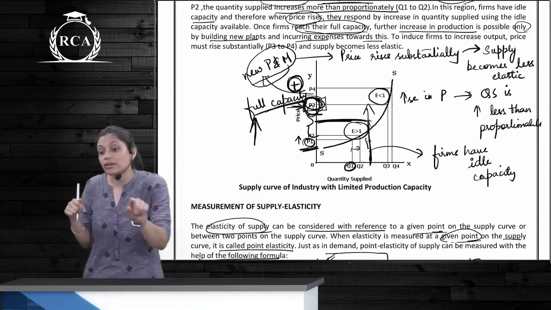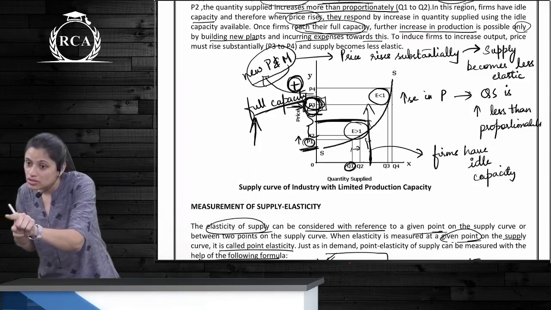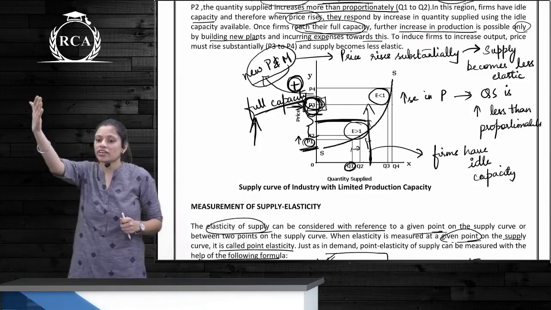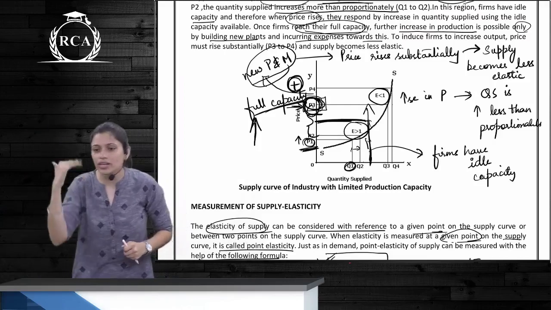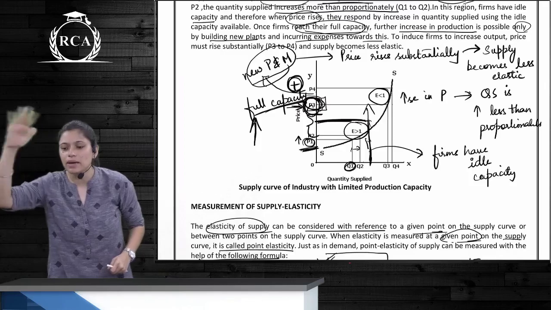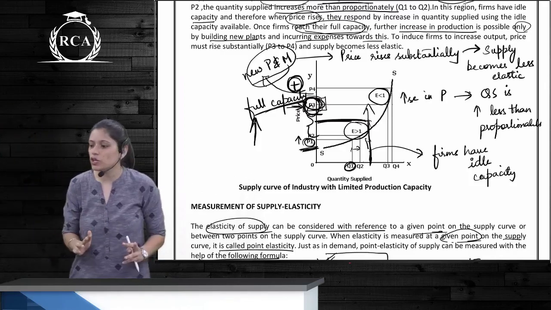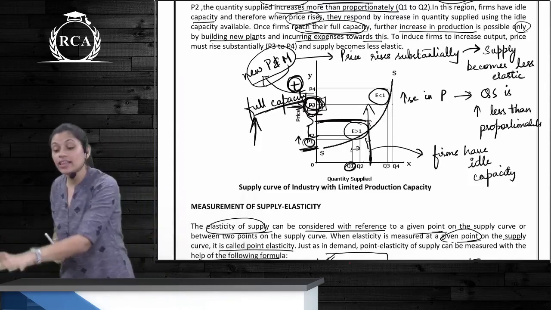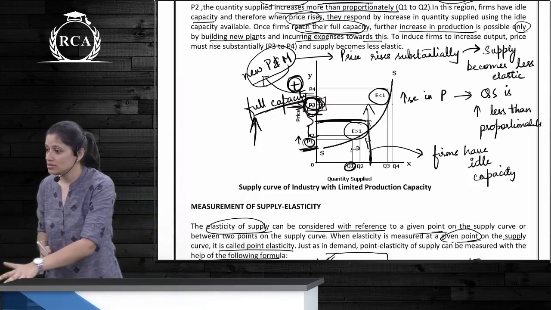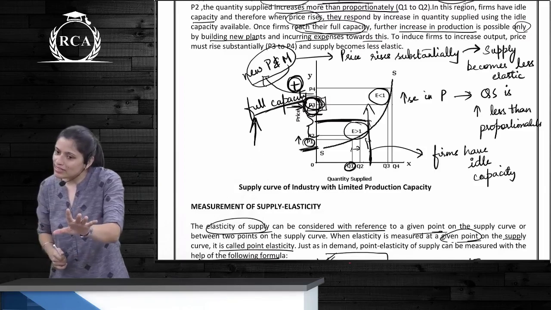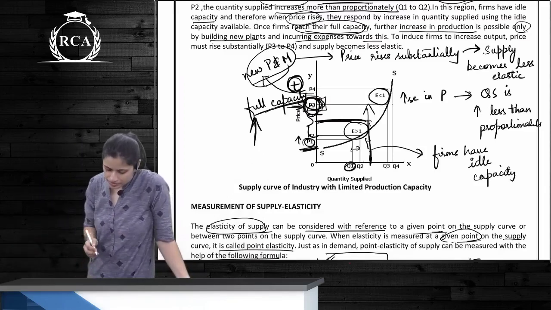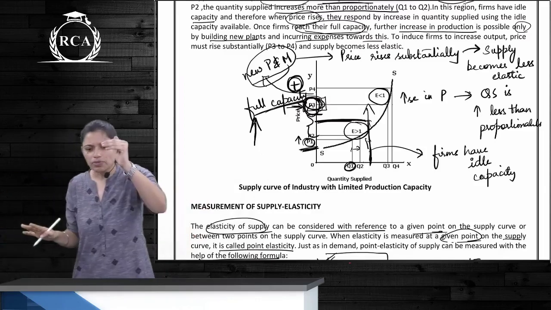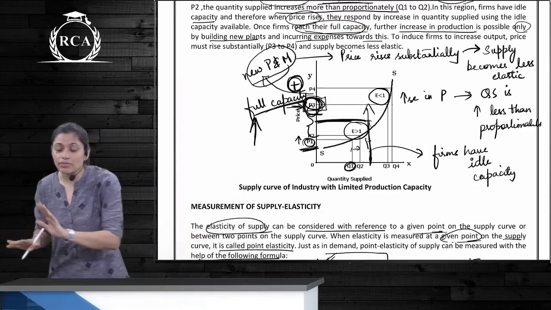Here full capacity, meaning no idle capacity is left. Here your firm or your organization is using the machinery or the furnace or whatever to 100% of its capacity. Meaning, if my capital equipment is capable of producing 10,000 units, the entire 10,000 units are being produced. So there is no idle capacity left. So what happens in that case? It's almost similar increase in quantity. How much the price is increased, quantity also has similarly increased.